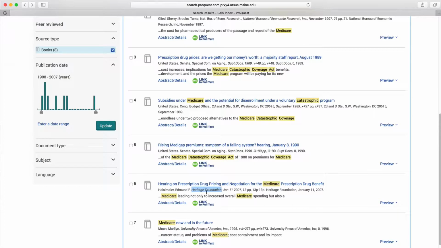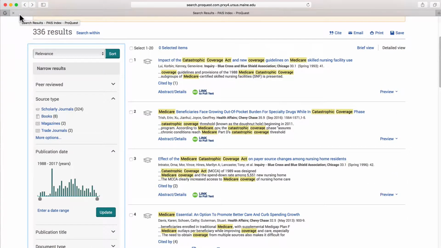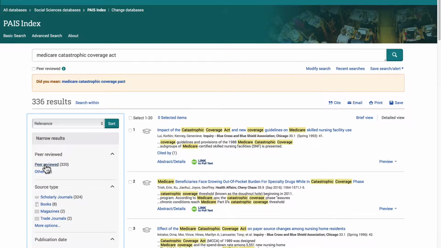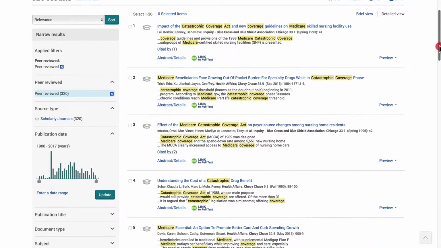Now I will go back to my original result list, and this time I will click on peer reviewed in the left-hand column. Note that there are 320 peer-reviewed journal articles, although 324 scholarly journal articles. So there are 4 that aren't peer-reviewed. I'm going to click on peer-reviewed. Now that I have my 320 peer-reviewed list, I'm going to take a look at these journal articles.